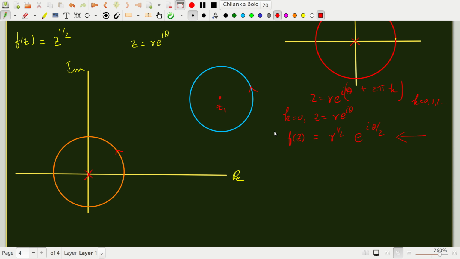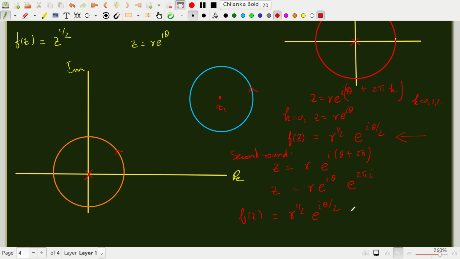Now theta is not just theta; you have done one full circle of 2 pi and then you start off again. So z now becomes, in the second round, r e to the i theta plus 2 pi. This is nothing but r e to the i theta times e to the 2 pi i. Now f of z is r to the half e to the i theta by 2, since I have to take z to the half.